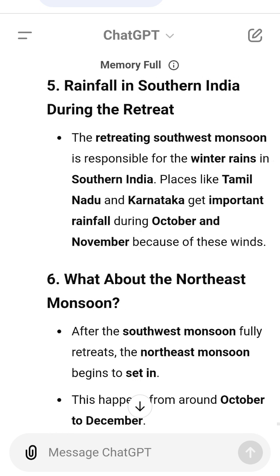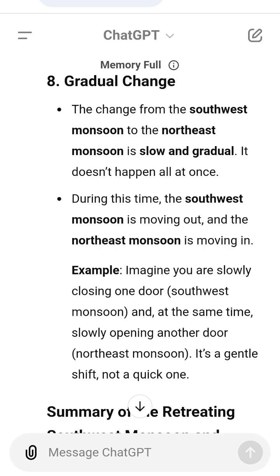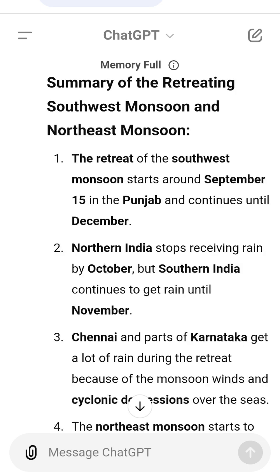4. The northeast monsoon starts to come in slowly after the southwest monsoon retreats. 5. The wind directions change. In North India, winds start blowing from the west. In South India, winds start blowing from the northeast. 6. The shift between monsoons is slow and takes place between October and December.